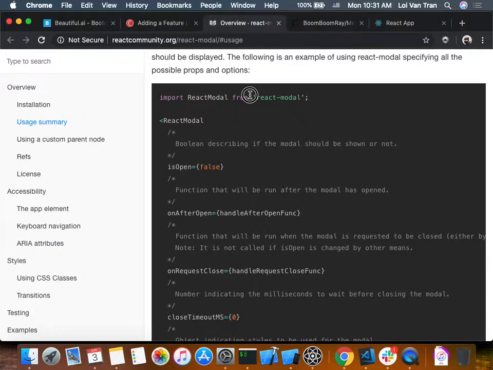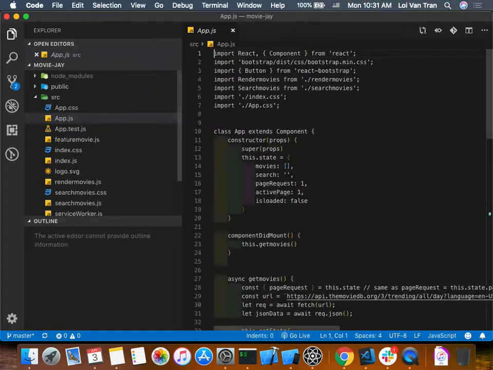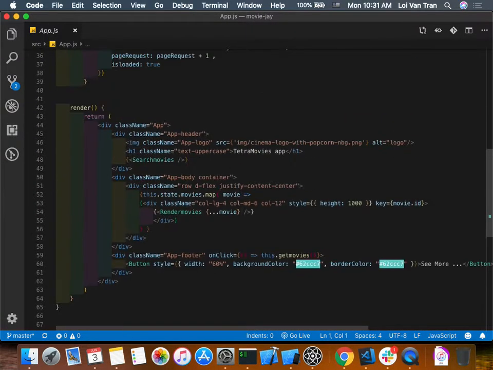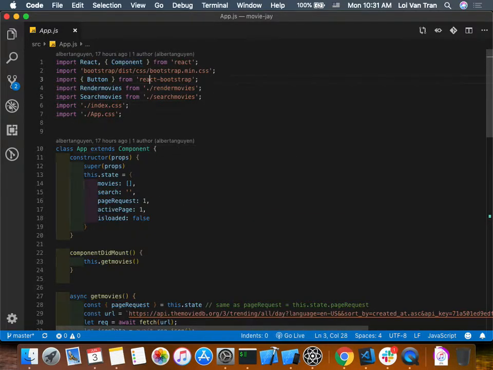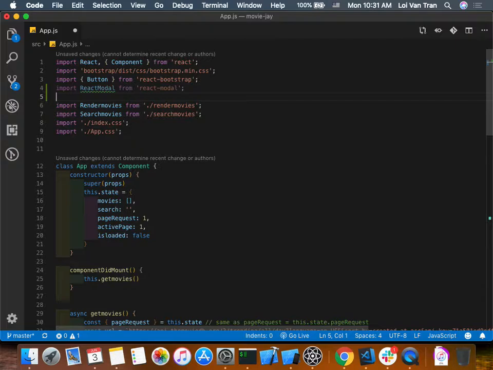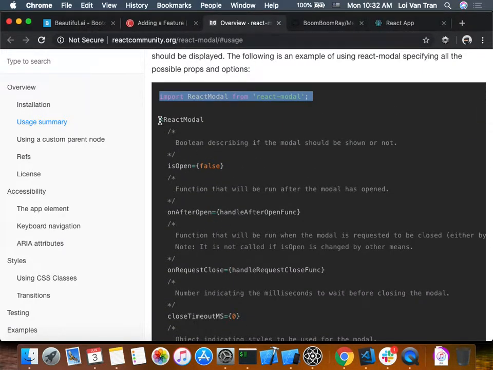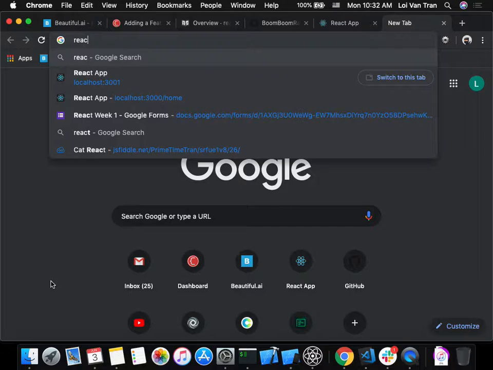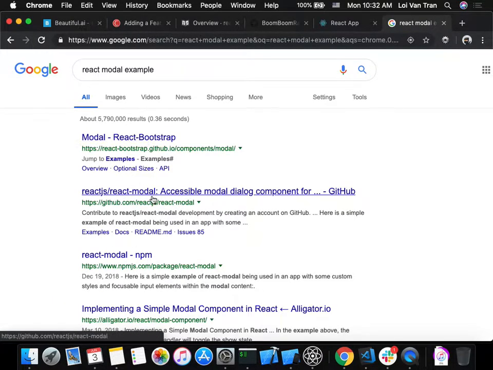We can see the import statement right here. So we know this is going to go where, guys? Somewhere here in app.js. Render movies. I guess we can just stick it up here. I like sticking mine at the top. And then we're going to use this. So once again, just like with Bootstrap, guys, let's go ahead and just copy a React modal example, and let's just see whether or not we can get it working correctly.